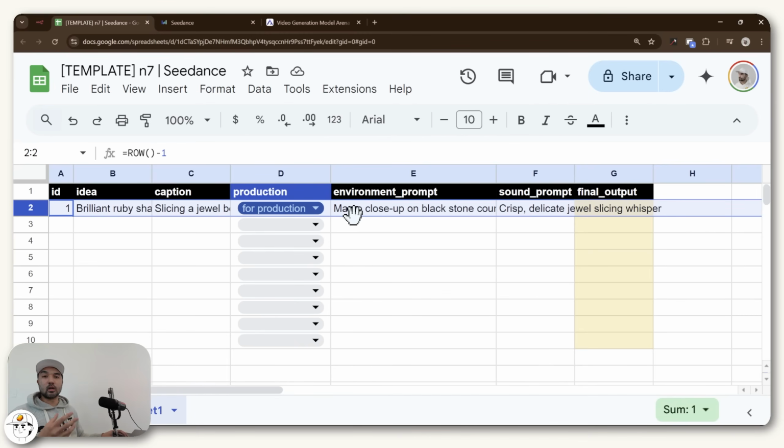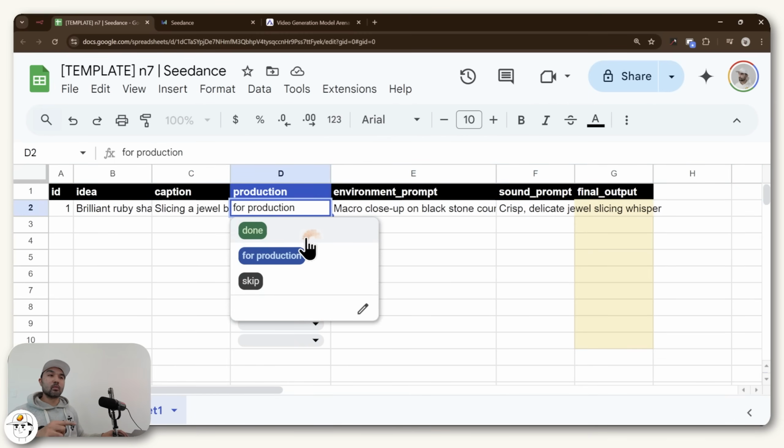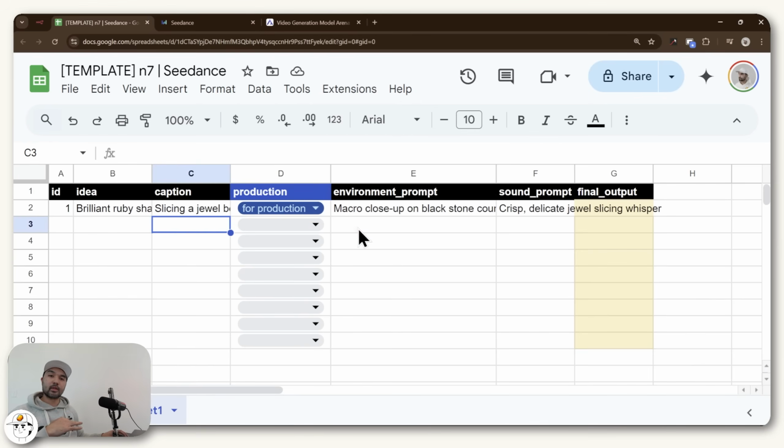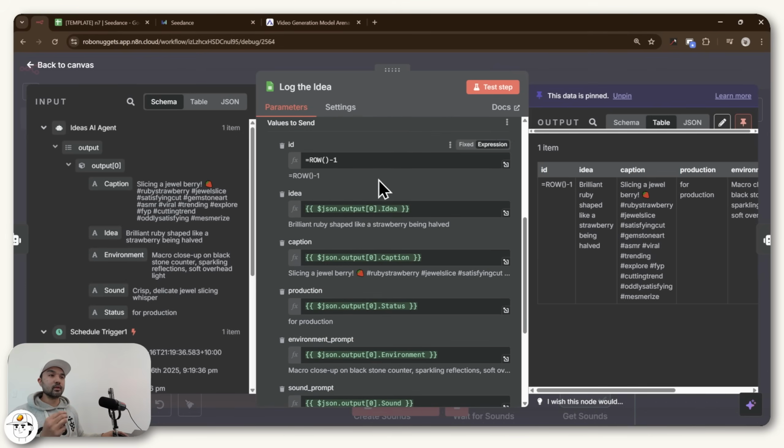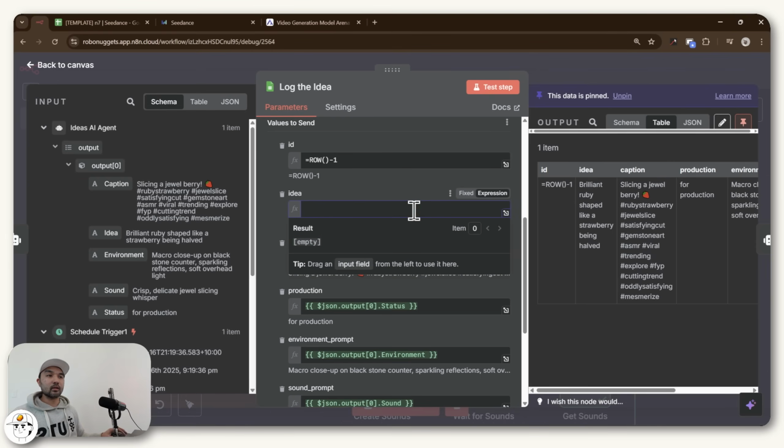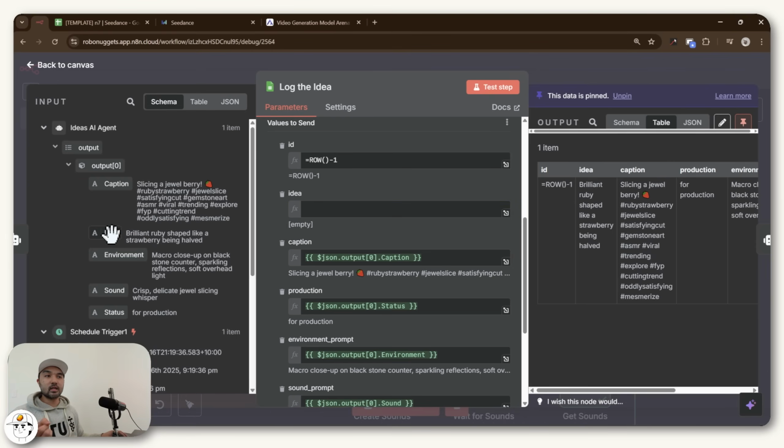And it's just good to log these generations so that when this workflow has created the final video, the automation will just mark this row as done, and it will proceed to populate this Google Sheet so that we have a proper tracking of our ideas as well as video generations. So if you go back to n8n, you'll see that each of those columns that we viewed, we're just mapping them based on what our Ideas AI agent has provided us. So for example, this idea, if I delete it real quick, you'll see that it is just coming from this input section, which is dragged here on the configuration. And for this specific run, it is giving us a preview of that here at the bottom.